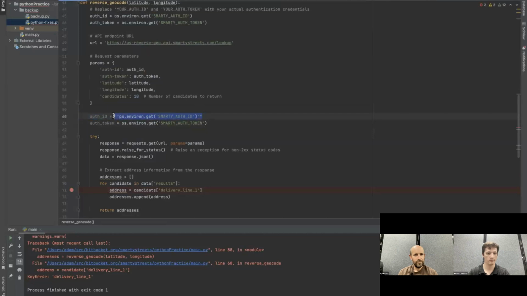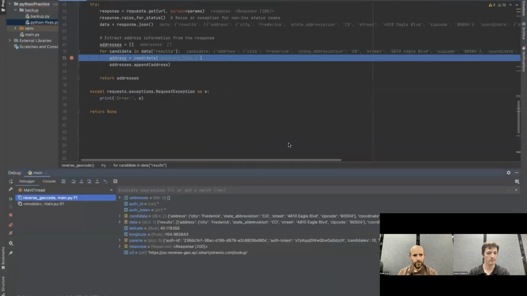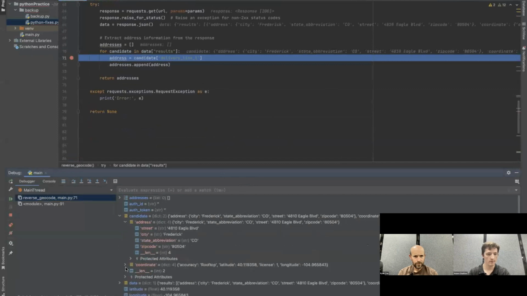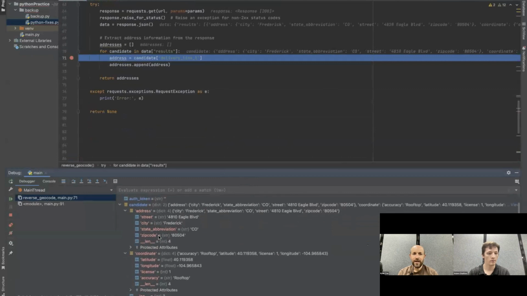Oops. And let's go through a debug. And so here we have candidate. Yeah, that delivery line 1, it hallucinated that based on our US Street API, which is interesting.